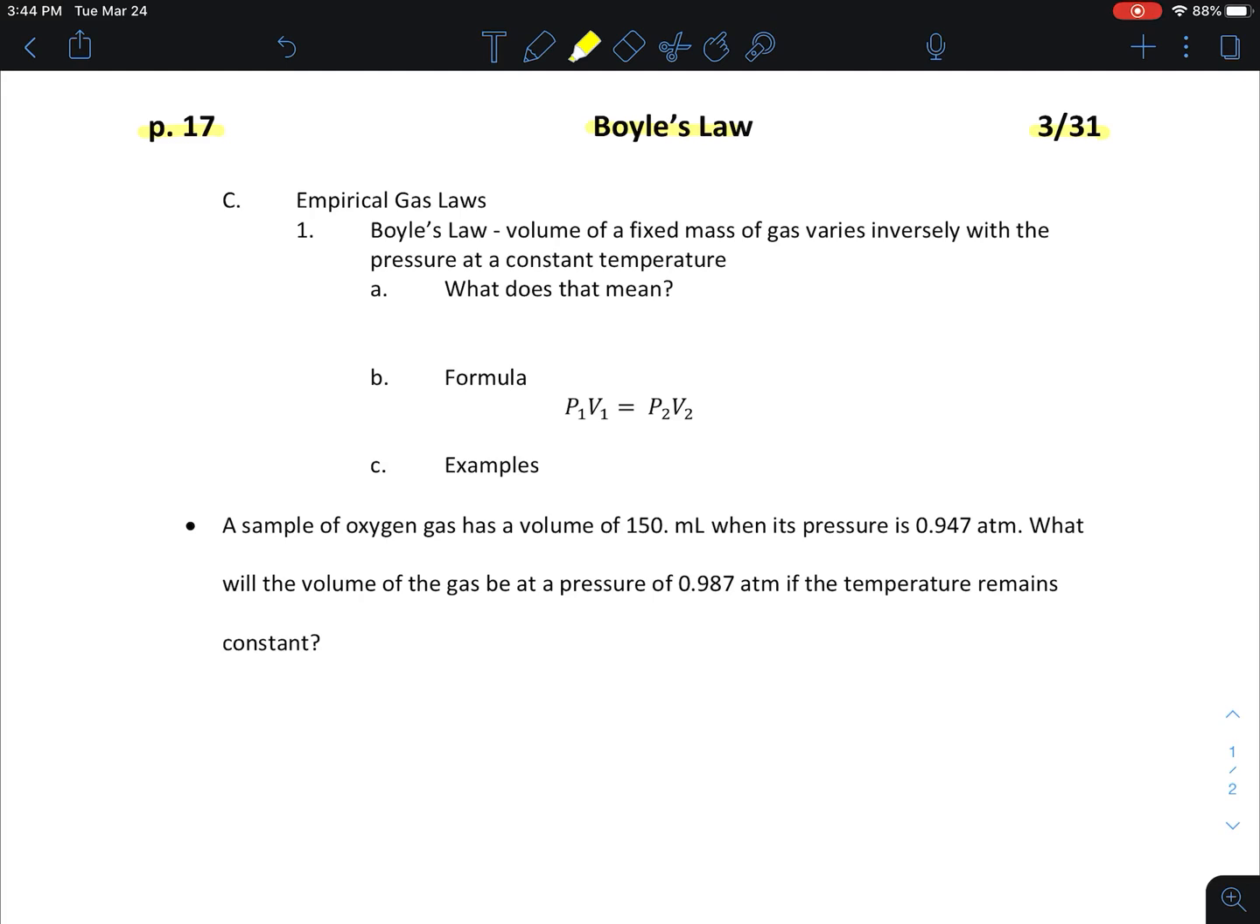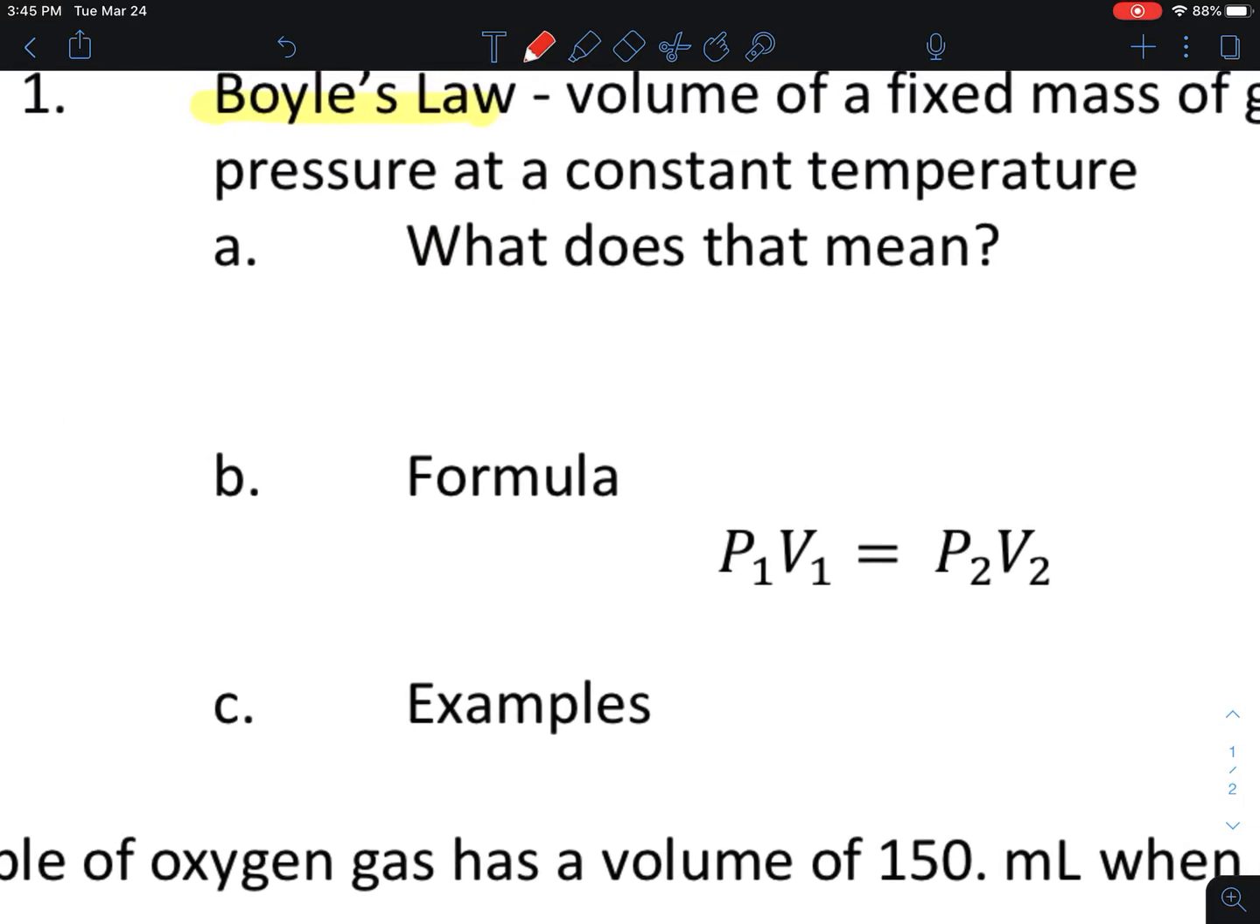So just moving on from here. Today we're starting off with our empirical gas laws. That means the simplest form. We're going to start with Boyle's law. He's the simplest one to start with, and what his says is that the volume of a fixed mass of gas varies inversely with the pressure at a constant temperature. So we're keeping the same amount of gas, but the volume varies inversely with the pressure. That's a lot of big words for me with the inversely and all that, so I like to keep it pretty simple here. What that means is that as the pressure goes up, the volume will go down.